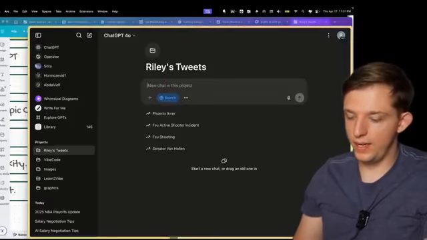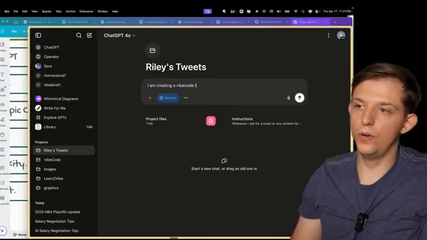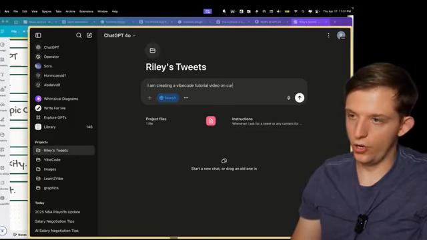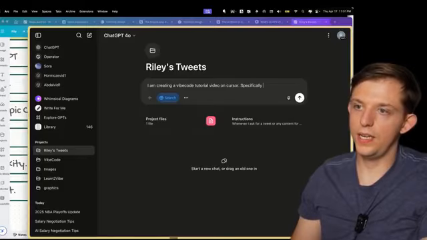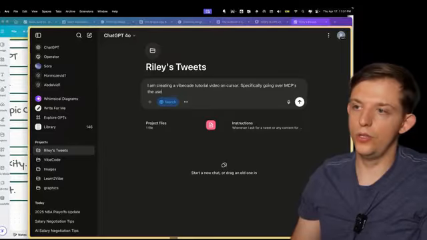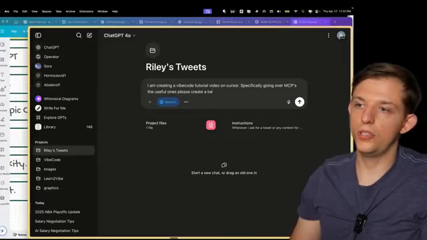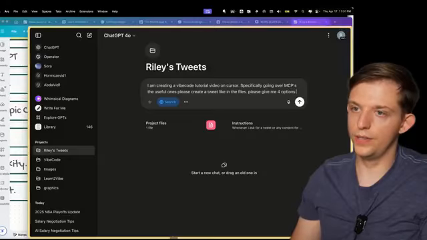And now we can type in: as I am creating a VibeCode tutorial video on Cursor, specifically going over MCPs, the useful ones, please create a tweet like in the files. Please give me 4 options.